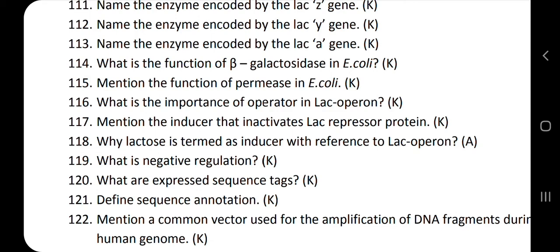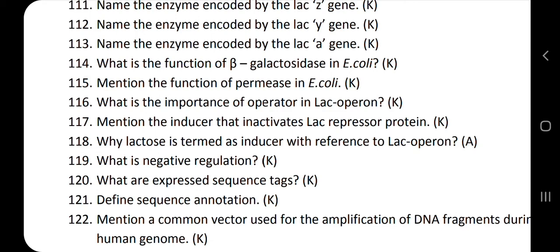Next question. Mention the function of permease in E. coli. As I said in the previous question, the enzyme permease is coded by the structural gene, that is the Y gene. So what is the use of this permease enzyme?